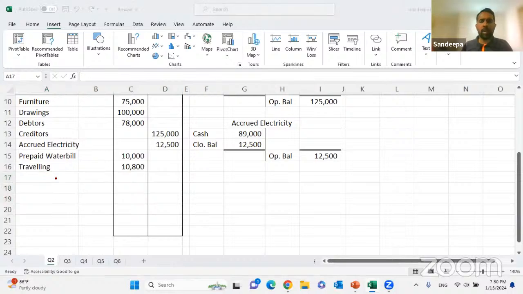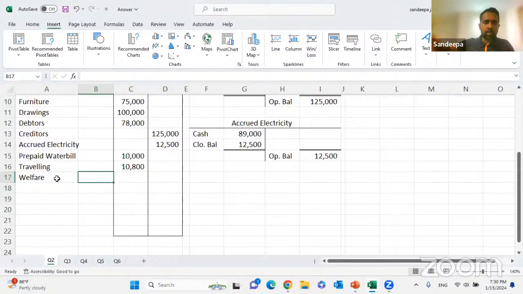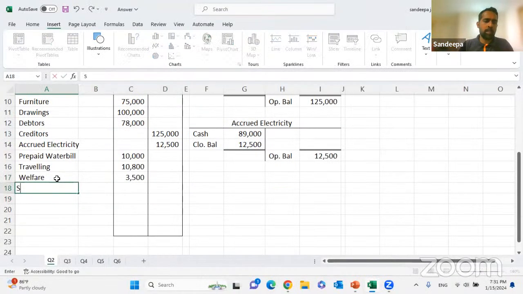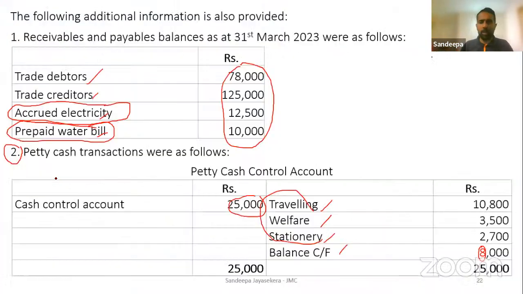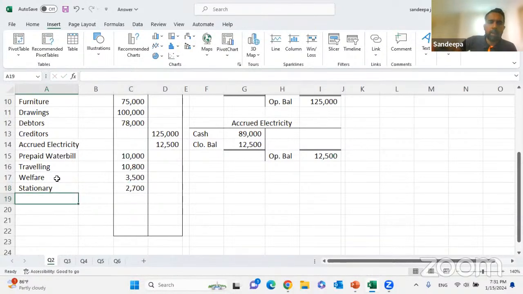Right. Then we have the welfare credited to petty cash, debited to welfare expense 3,500. Stationery credited to petty cash, debited to stationery expense 2,700. හරිද? ඔන්න අපි petty cash expense කරපියෝ කොහොම ටික යදාල expenses ටික අපි ගෙනාවා trial balance එකට. Credited to petty cash, debited to expense.